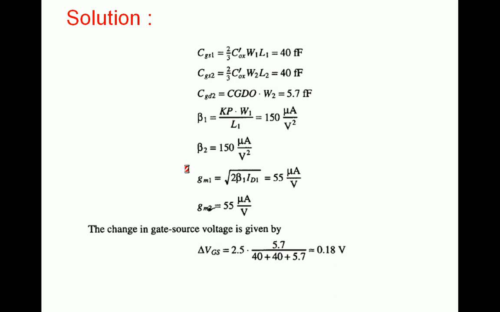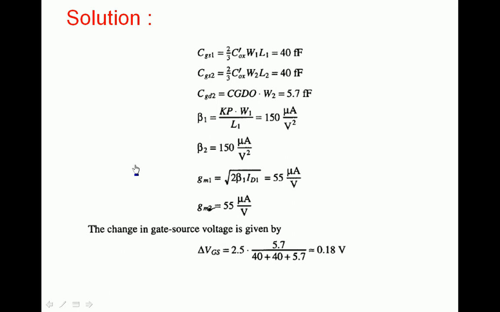VGS minus VT is the square root of 2 ID by beta. From those two equations you can calculate GM1, that is root of 2 beta 1 into ID1. Substitute those values, and you will get 55 microamperes.